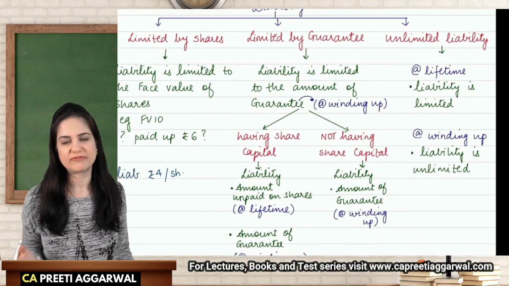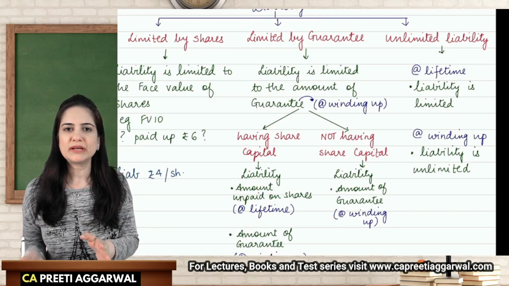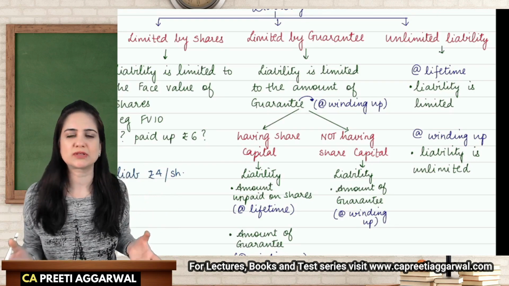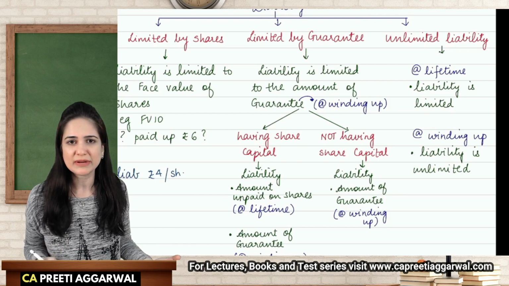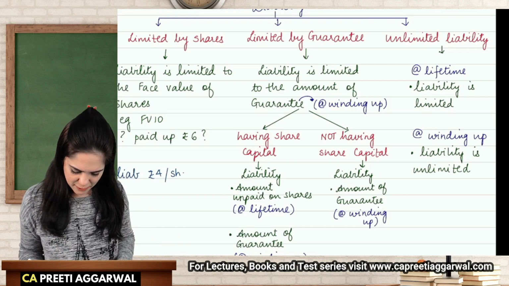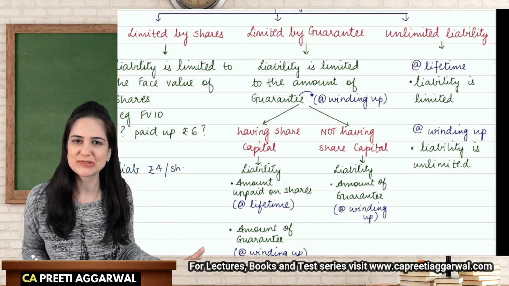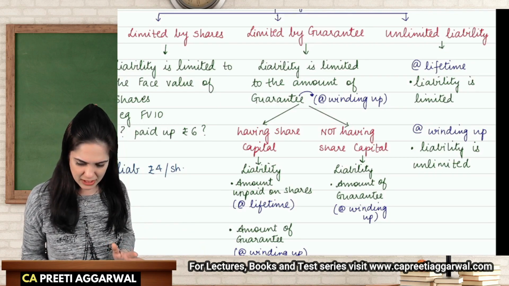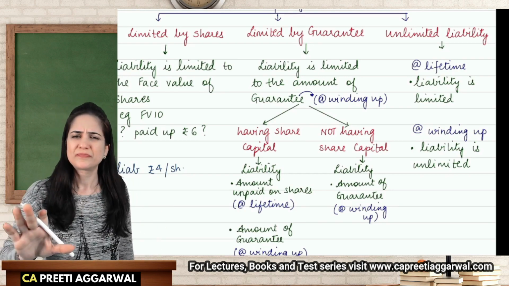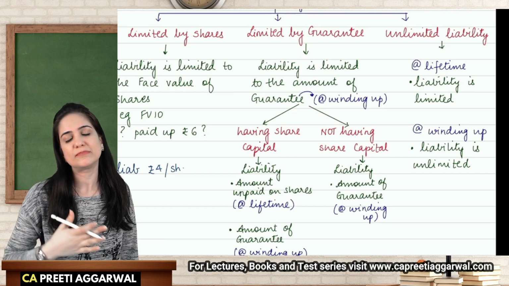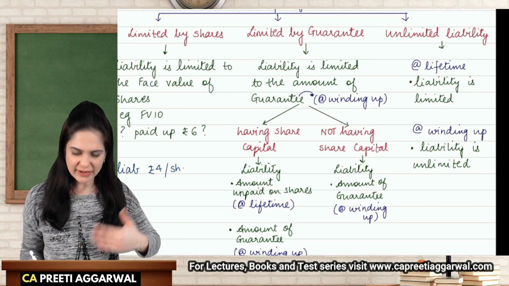Now, I don't understand why unlimited liability. See, anyways, you are a company. Limited liability is one of the most important characteristics of a company. Why incorporate a company with unlimited liability? Basically, these type of companies are incorporated to give greater assurance to the creditors, something which I discussed with you earlier. So as a company, I want to give greater assurance to my creditors by telling them that don't worry, even if the company goes into winding up, you will be paid your money. The liability of members is unlimited. So it is to give greater assurance to the creditors.